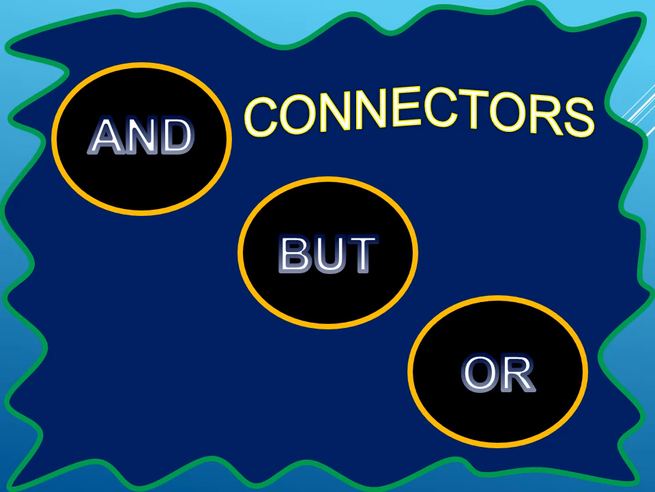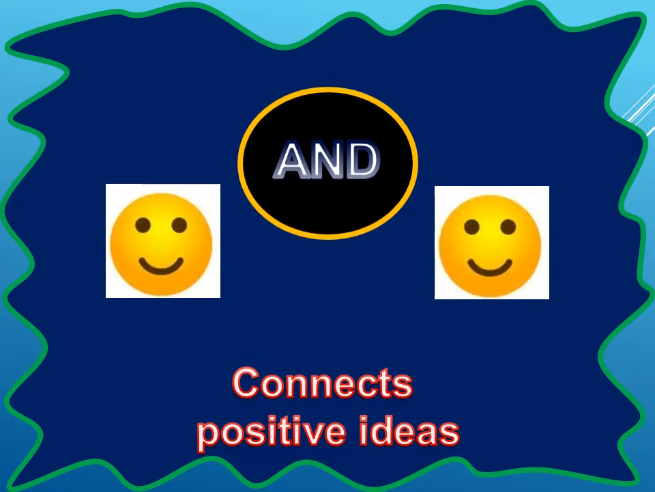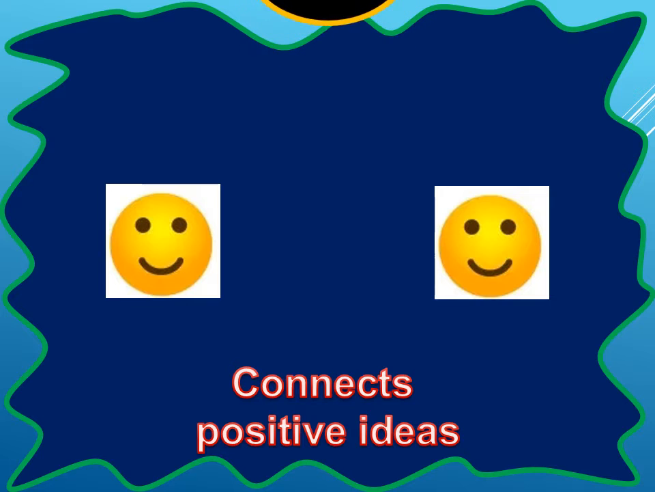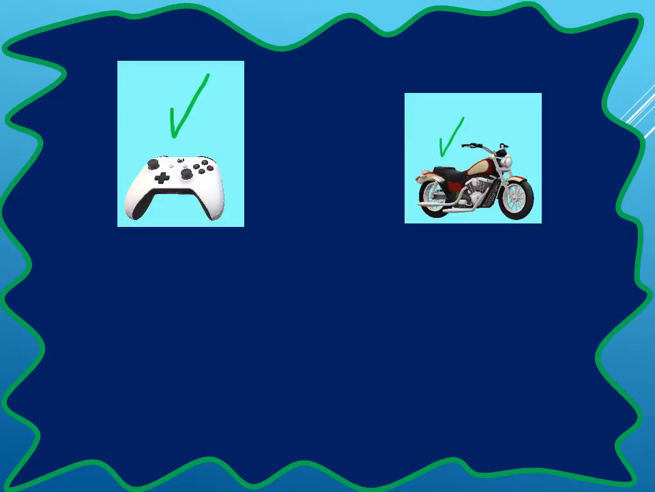Okay, today we're going to see connectors: and, but, or. Okay, we're going to see and. When do you use and? You use and to connect two ideas, two phrases, two different kinds of sentences. Yeah, and connects positive ideas.